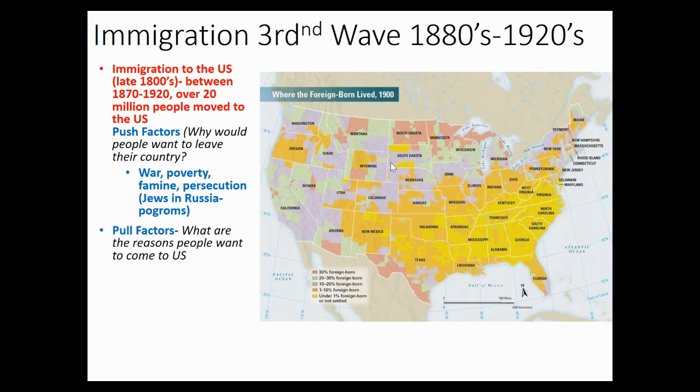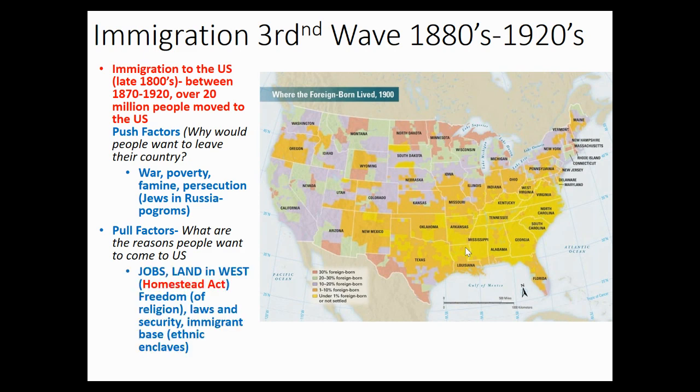Because you see on this map here, guys, you can see how many immigrants are coming to America at this time. Now, the pink and the green and the blue are higher levels, and the yellow are lower levels. Now, in the South, obviously, you have African Americans, and there's no industrialization really happening in the South that's going to attract immigrants into this area, okay?